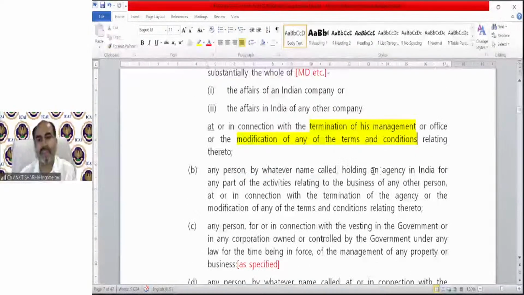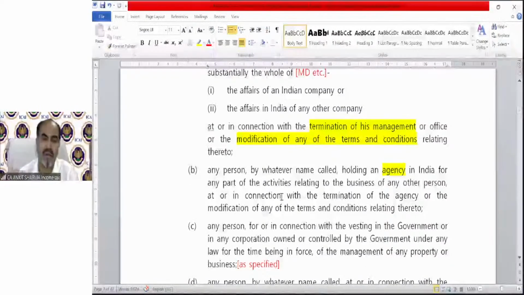In the same way, if there is any agency, any person by whatever name called, holding an agency in India for any part of activities relating to the business of any other person, or in connection with the termination of the agency or the modification. For example, I am running an agency of Maruti company. Okay, Maruti Suzuki.